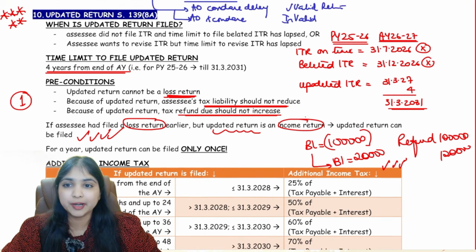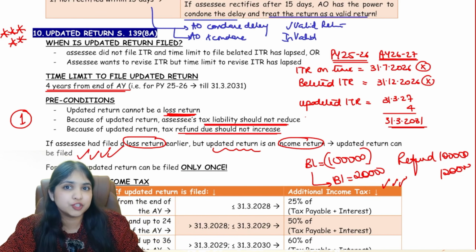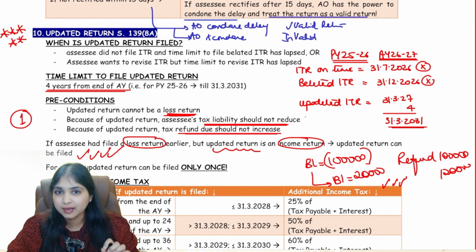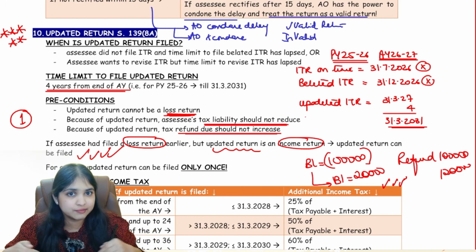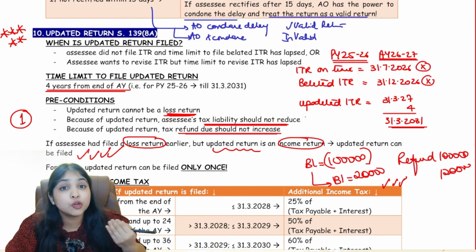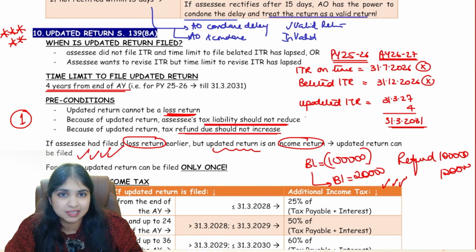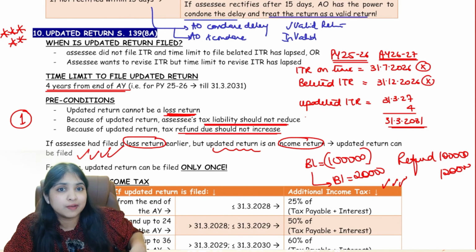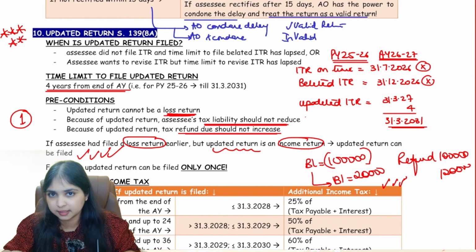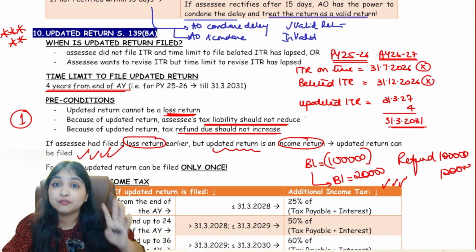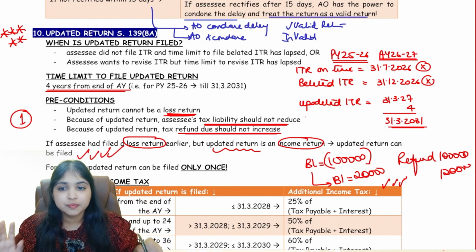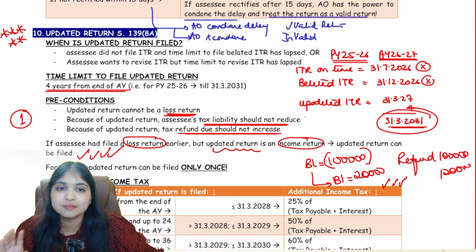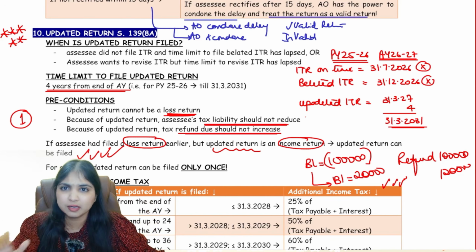Okay, simple point guys. So first of all you understood the concept: you did not file the return within the belated return time limit also. You did not revise a return within the revised return time limit also. After that, if you want to file the return, if you want to revise the return, then come to the updated return, come to 139.80. Here you will get a time limit of 4 years from the end of the assessment year. So till 31st March 2031 you can file the return, you can revise the return.